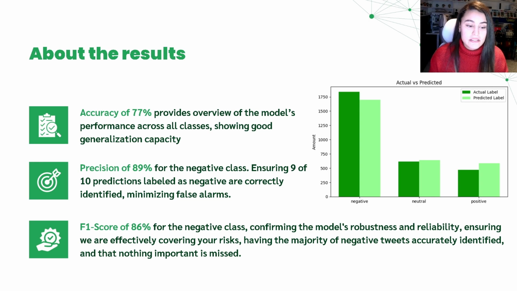Here we focus on the negative class because, as I mentioned before, a negative comment is more harmful for the company than a neutral or a positive comment. So this is why I bring the precision and F1 score, and that's why we are using those metrics to analyze the performance of the model.